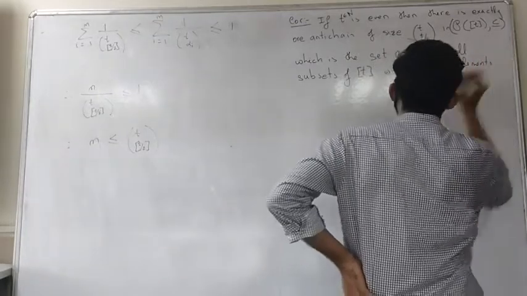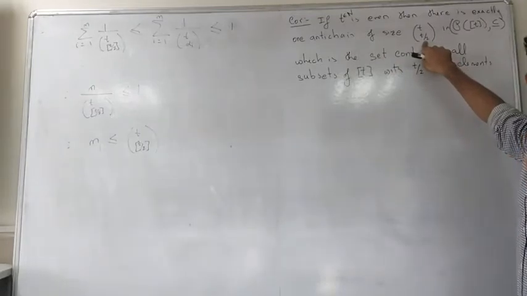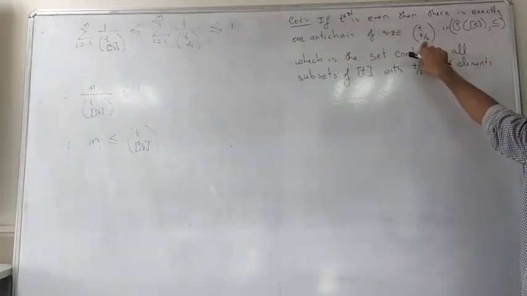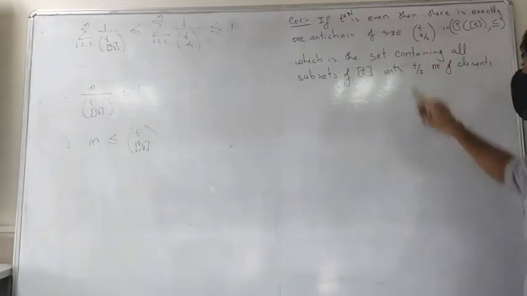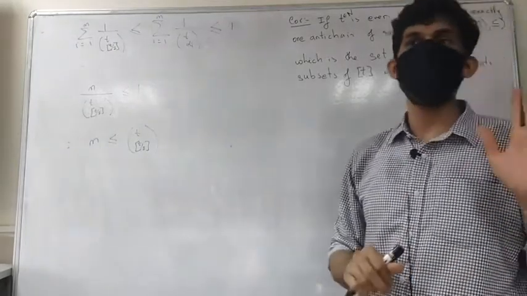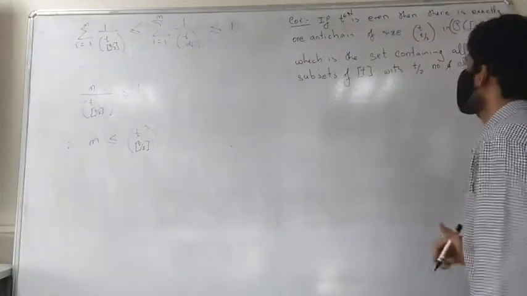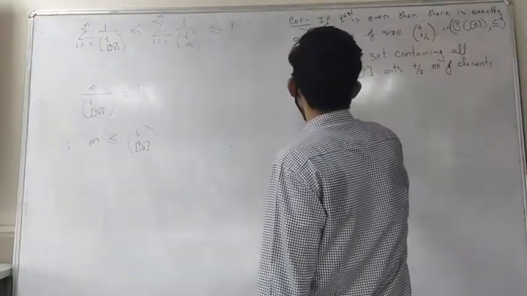There are exactly T choose T/2 subsets with T/2 number of elements, right? That's the definition of the binomial coefficient.